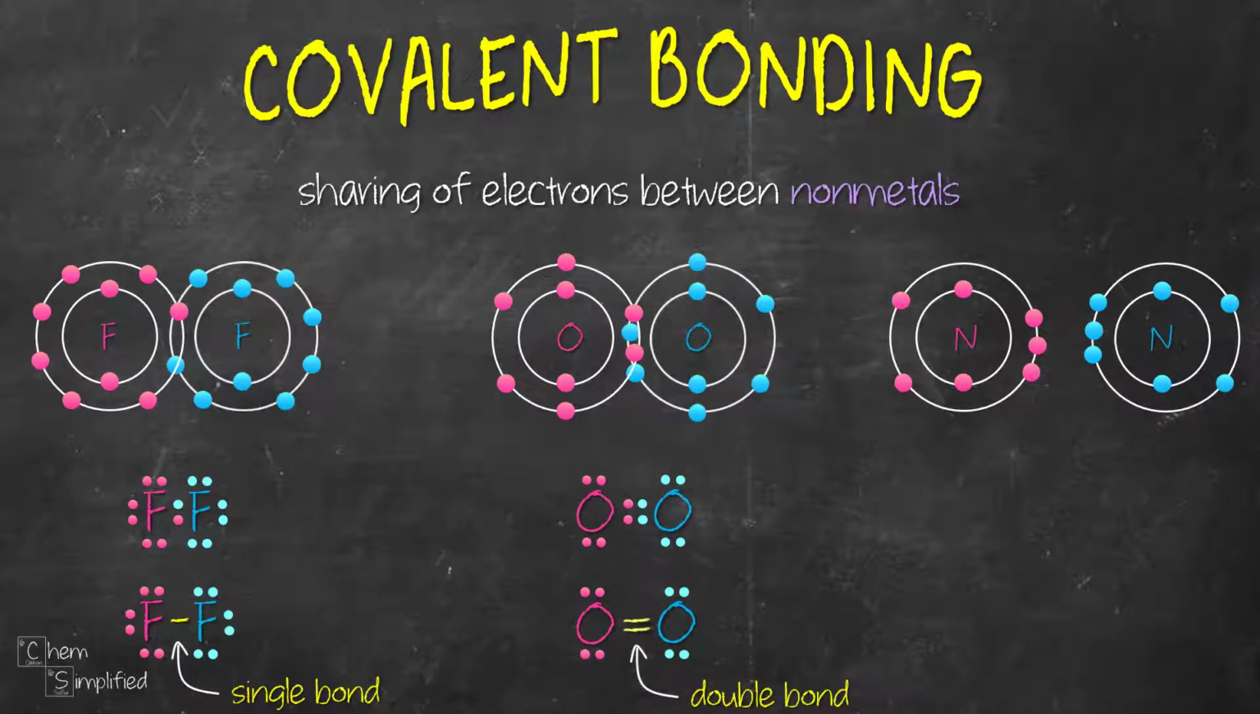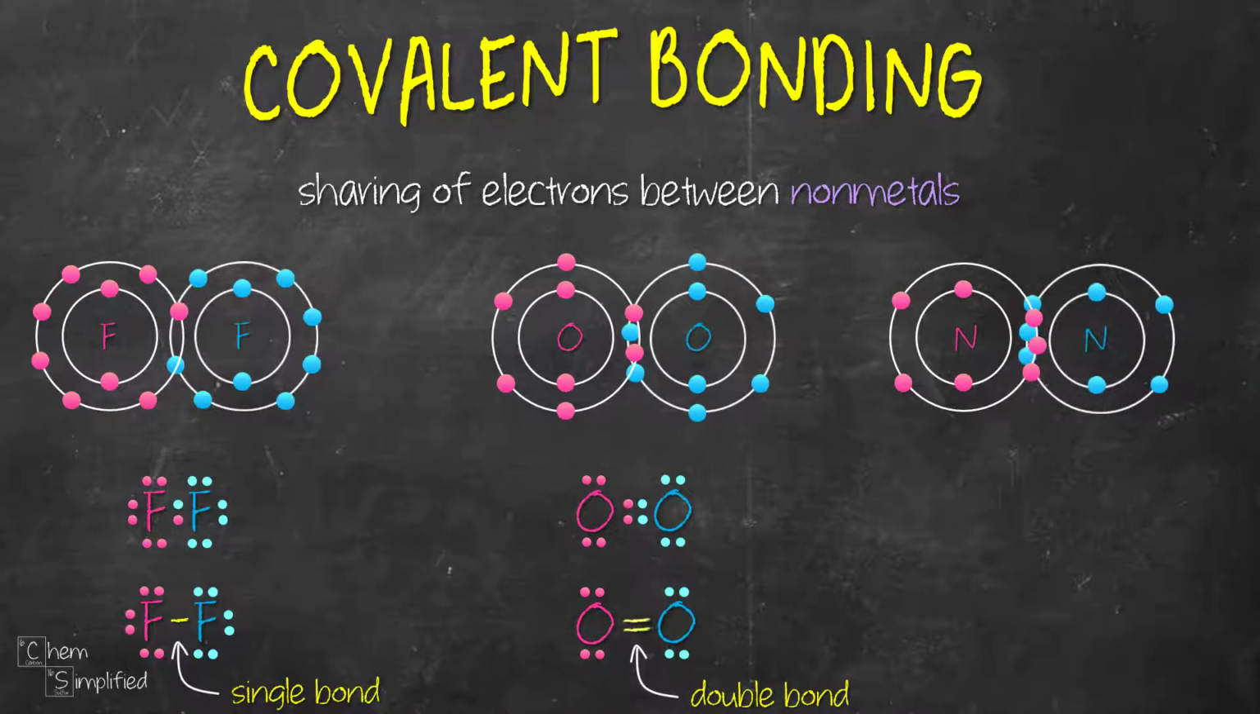Nitrogen, on the other hand, has 5 valence electrons, and it needs 3 more in order to achieve an octet. So it does that by sharing 3 electrons with each other, and therefore the 6 electrons that are shared, that's called a triple bond. So we have 2 electrons in a single bond, 4 electrons in a double bond, and 6 electrons in a triple bond.